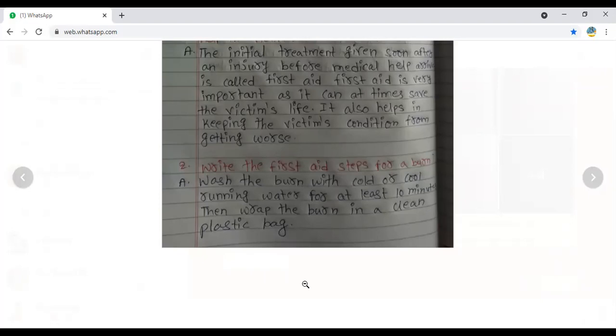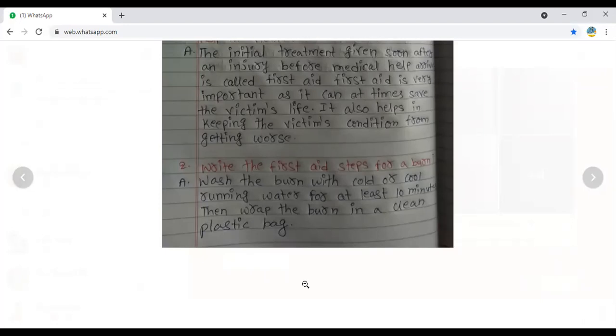So how we can treat such type of persons, we will discuss. Wash the burn with cold or cool running water. Cold or cool running water means when the burn is there, we should wash it. Very slowly, we should pour some water on the burn for at least 10 minutes, then wrap the burn in a clean plastic bag.